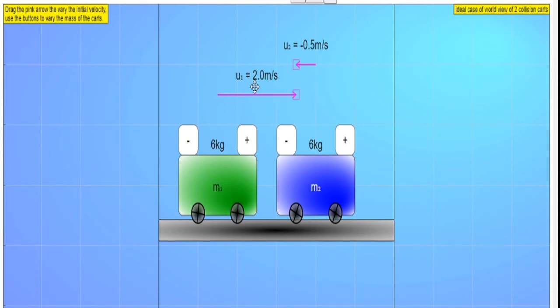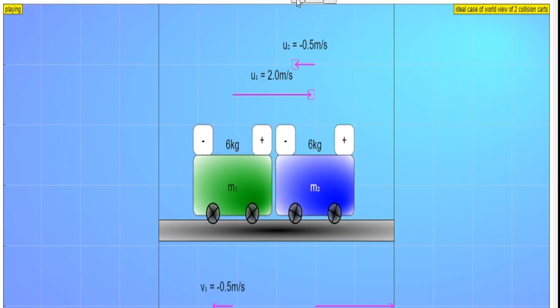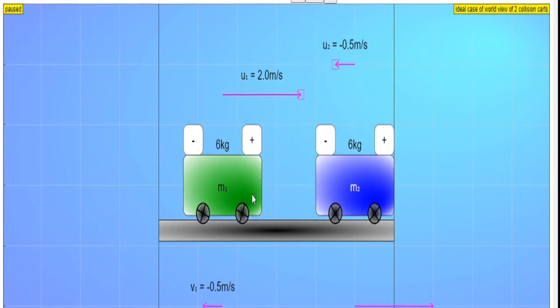So the first cart is moving with a velocity of 2 meters per second. The second cart is moving with a velocity of half meter per second. Now let us see what happens. If you observe, after the collision, both of the carts retraced their path. Again I will show you. So both retraced their path. That means they both move in the opposite direction even after the collision. So both move away from each other after collision.